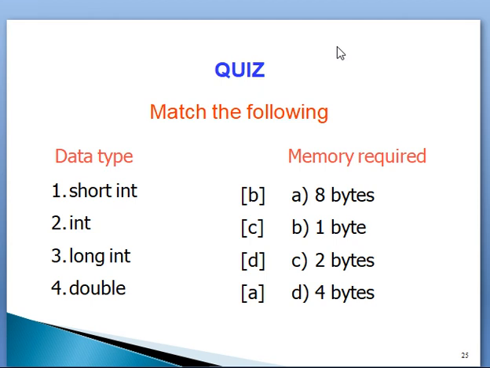So C is the answer, 2 bytes. Third one, long int, it requires 4 bytes of memory. Double, the fourth one, it requires, the remaining option is 8 bytes, and it requires 8 bytes of memory.